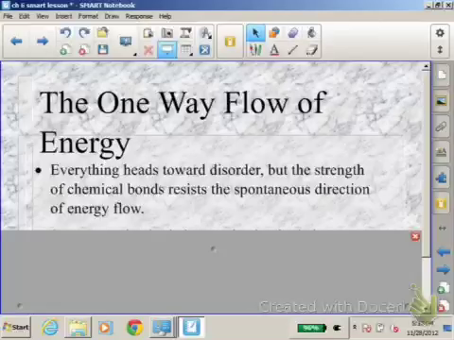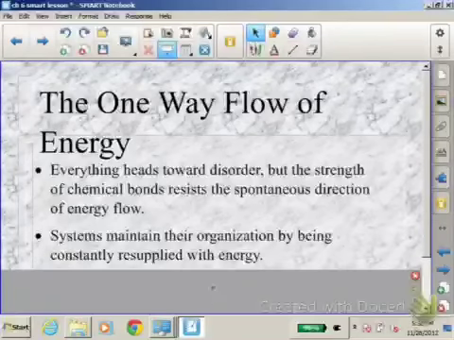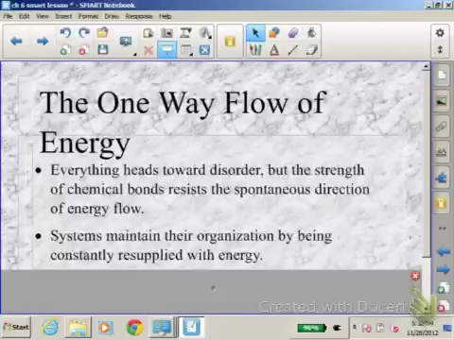It says everything heads toward disorder, but the strength of chemical bonds in your body resists the spontaneous direction of energy flow. So although things naturally tend to head toward disorder, there are chemical bonds in all things that tend to resist the spontaneous direction of energy flow. It says, how do systems maintain their organization? It's because you're constantly being resupplied with energy. All organisms are. That's why you eat.